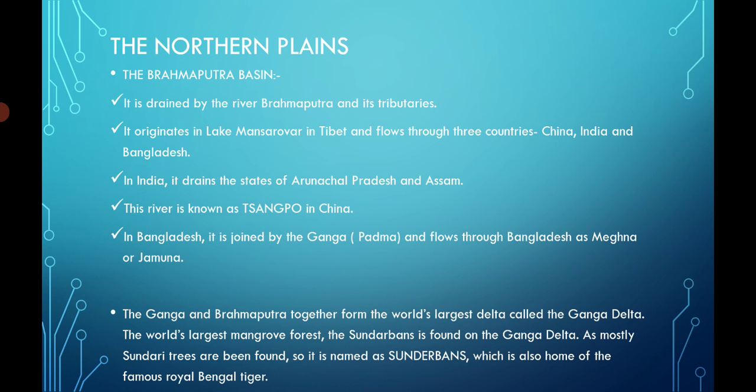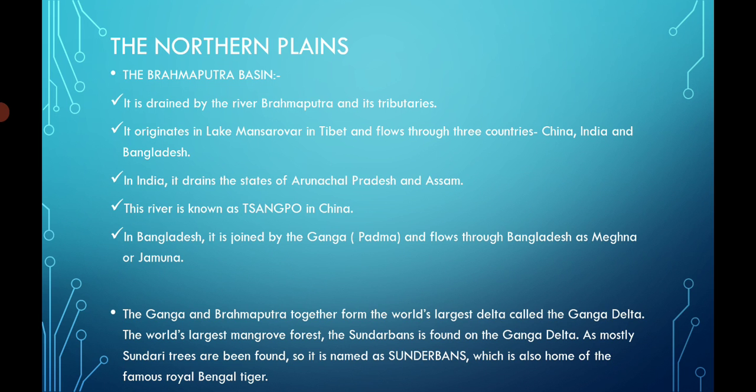The Brahmaputra basin is drained by the river Brahmaputra and its tributaries. Where does the Brahmaputra originate? From Lake Mansarovar, and it flows through three countries. It is the only river which flows through three countries: China, India and Bangladesh. In India, Brahmaputra flows through Arunachal Pradesh and Assam. The same river is known by the name Tsangpo in China.